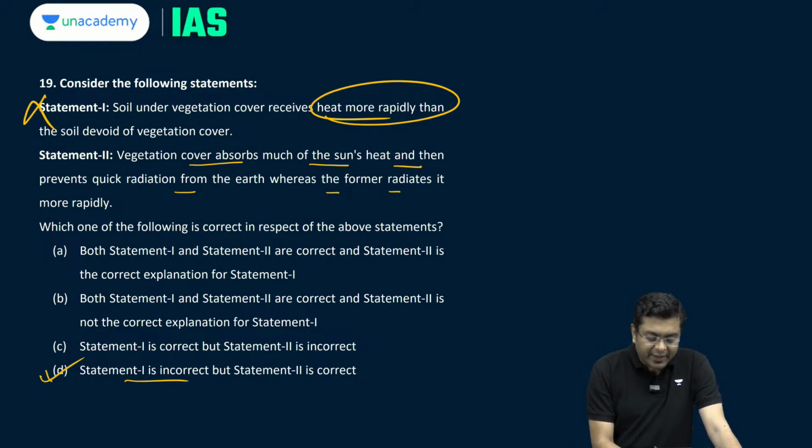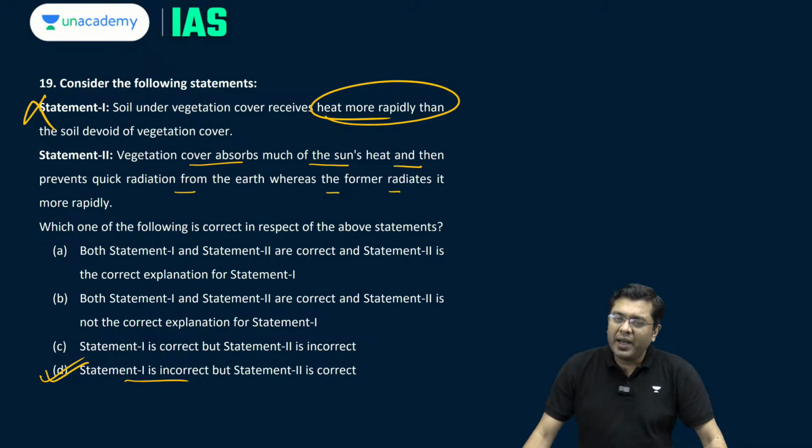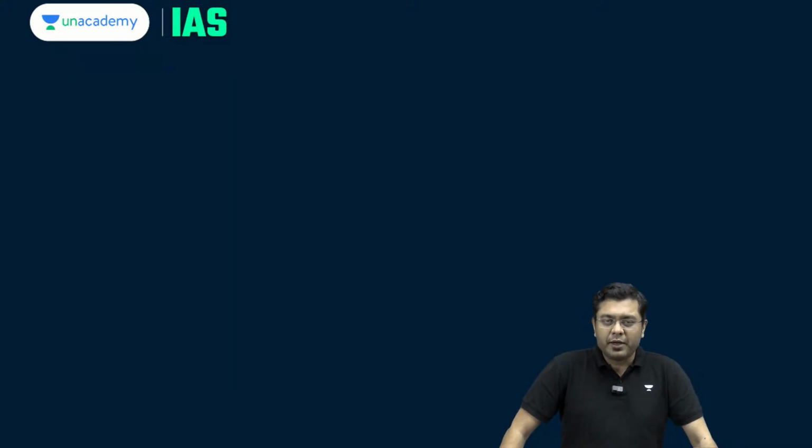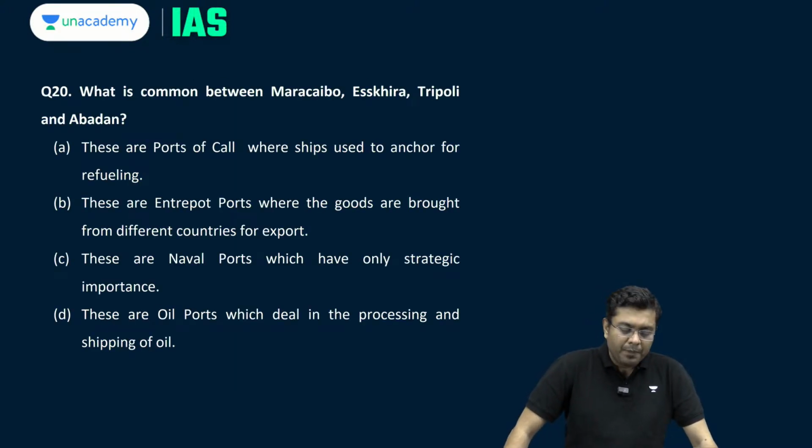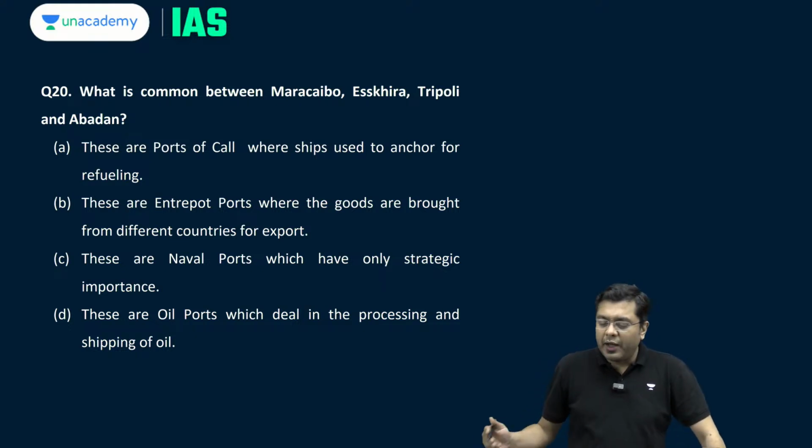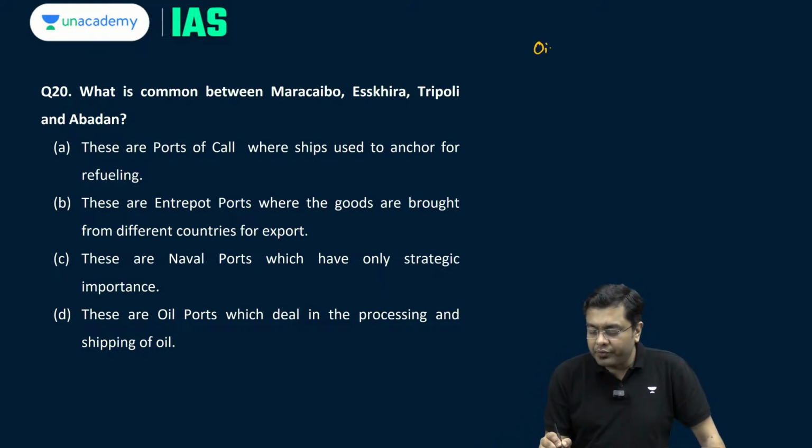So the correct answer in this case is D, where statement 1 is incorrect and statement 2 is correct. Now, what is common between Maracaibo, Eskira, Tripoli and Abadan? What is common between all of these? All these in their respective regions are what are known as oil ports.